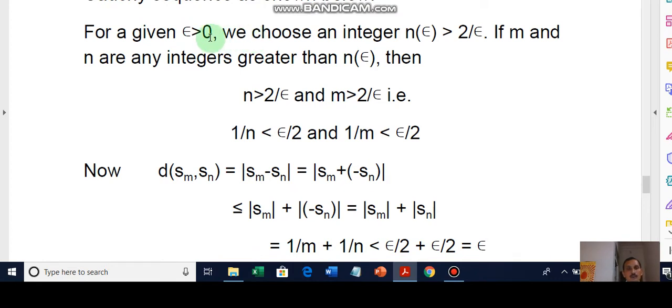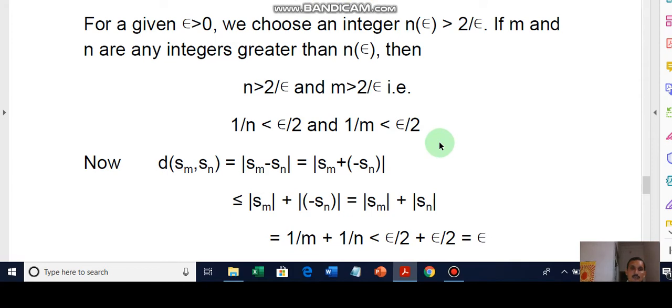For given epsilon greater than 0, we choose a sufficiently large integer n_epsilon greater than 2 by epsilon, and we choose m and n as any positive integers greater than n_epsilon. Then n is greater than 2 by epsilon and m is greater than 2 by epsilon. Therefore, reversing this, 1 by n is less than epsilon by 2 and 1 by m is less than epsilon by 2.